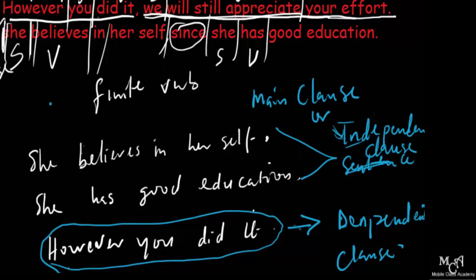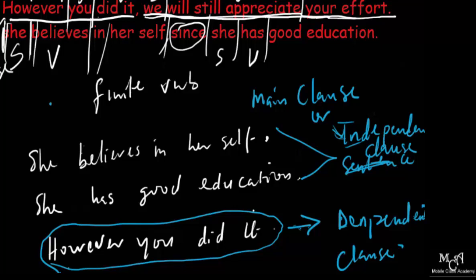Those clauses that cannot stand on their own, in that they do not express complete thought, for example, however you did it, are called dependent or subordinate clauses.